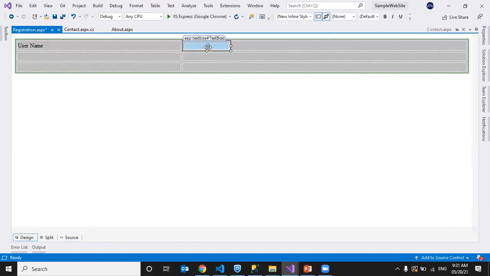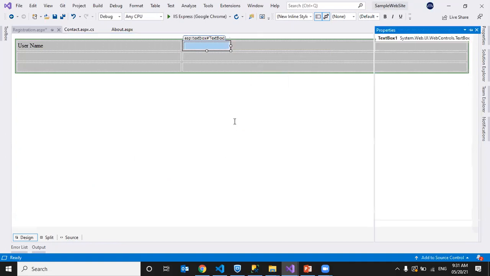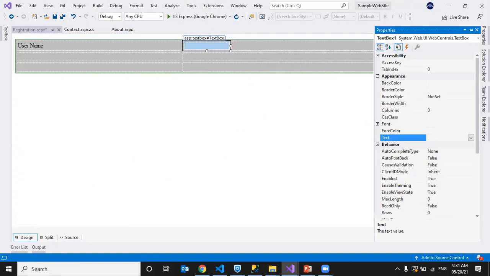If you want to set something here, we go to properties. See here, these are the different properties that a text box has, like back color, border style, font color, font, text, and auto post back, which automatically posts back to the server after the text is modified. Whenever we modify some text and want to post it to the server, we can select the option true so that it will post back to the server. Causes validation: whether we want to perform any validation, like whether the user entered some text or not. To check that, we can set validations.